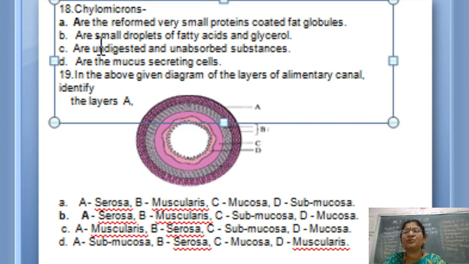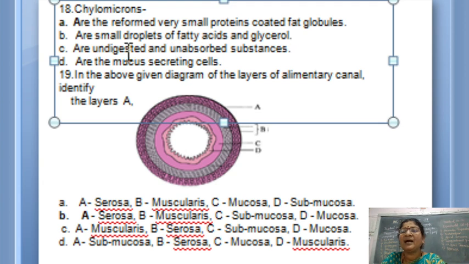Now let us go through the options given here. Chylomicrons are the reformed, very small, protein-coated fat globules; that is the correct answer. Are the small droplets of fatty acids and glycerol? The droplets of fatty acids and glycerol are called micelles, not chylomicrons.